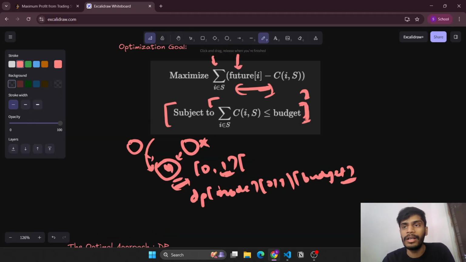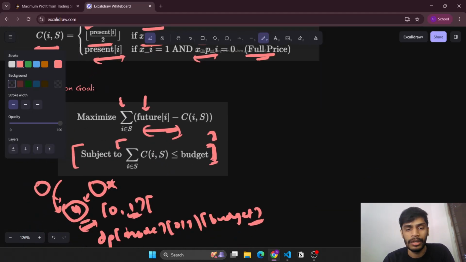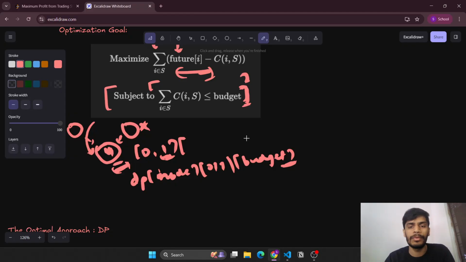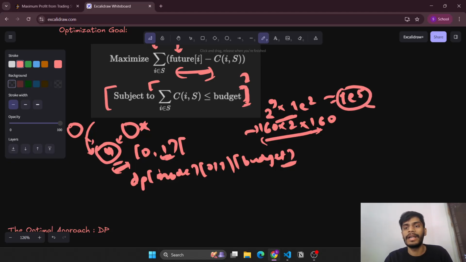And we know the constraints. The budget can go up to 160 only, and n can also go up to 160. So this will be 160 into 2 into 160, which is 2 to the power 9 into 1e2. Since 2 to the power 9 is about 1e3, it will be of the order of 1e5, which will get accepted within the limits of 1 second.